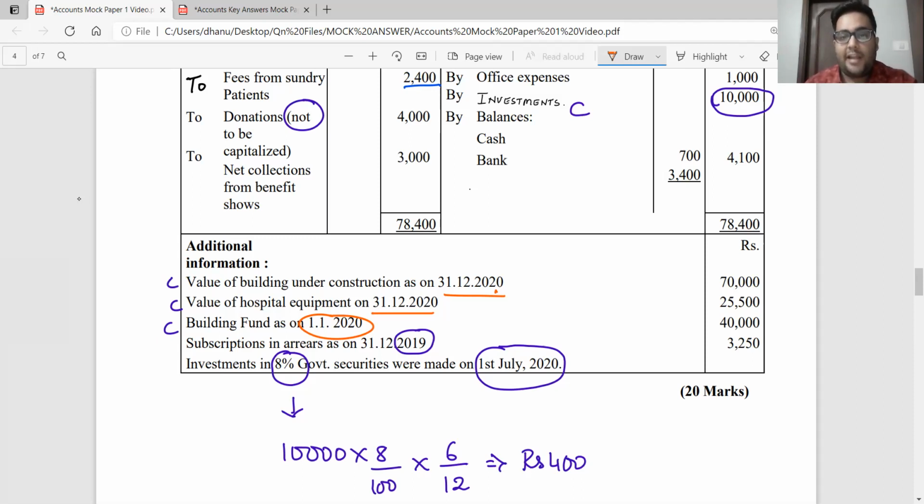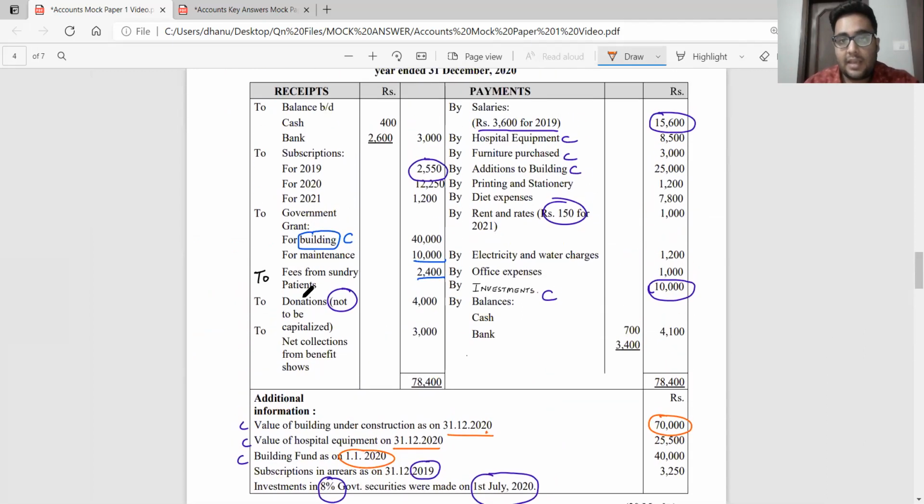Can I say value of building as on 31st December 2020, 70,000 minus whatever current year I would have paid? If you see in the payment side, there is some addition to building, 25,000 rupees. So in the current year, I have paid 25,000 towards the building and the building value is 70,000. So if I deduct 25,000 from 70,000, will I get the opening balance? Yes. Similar to hospital equipment.